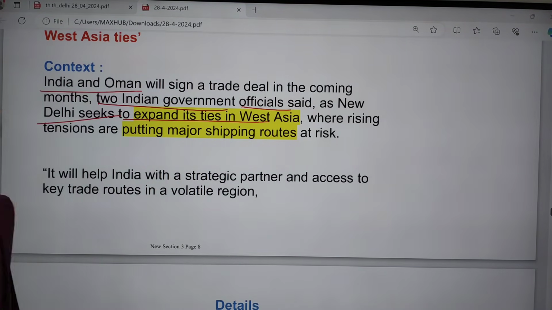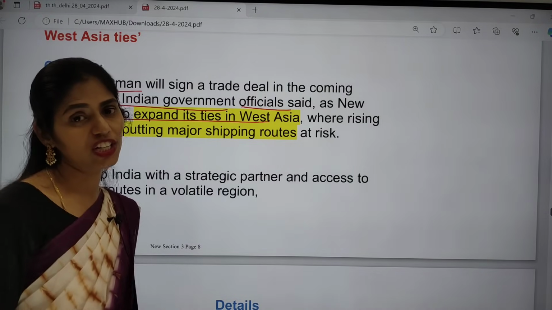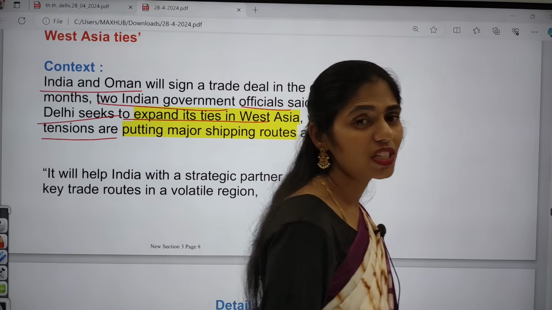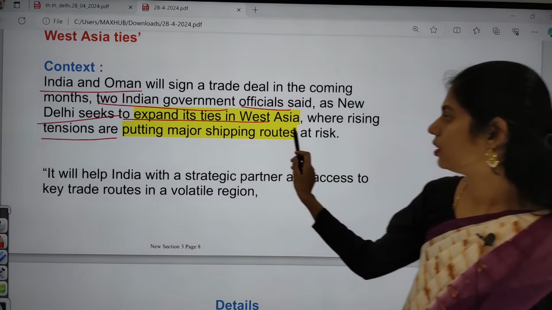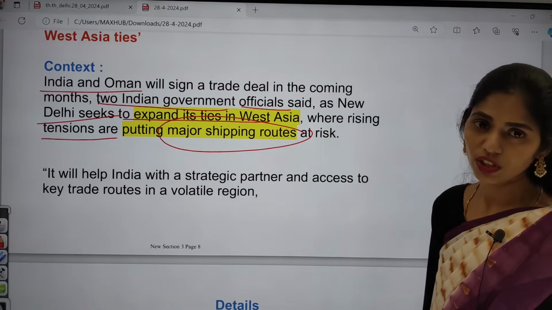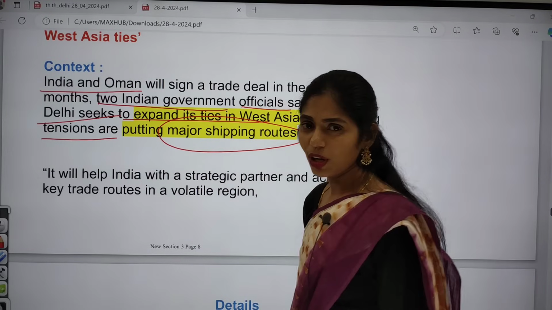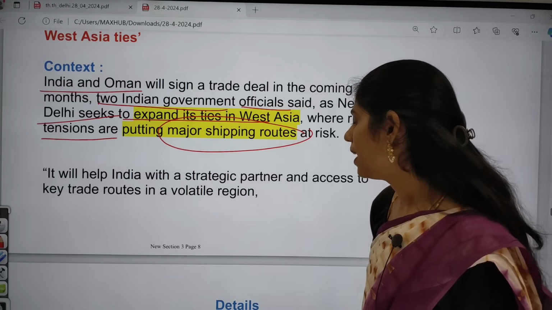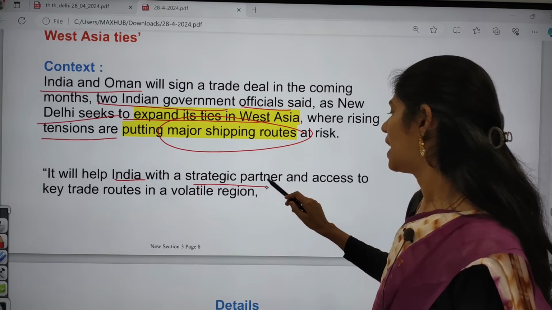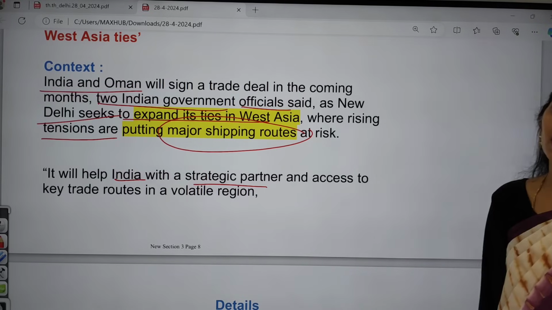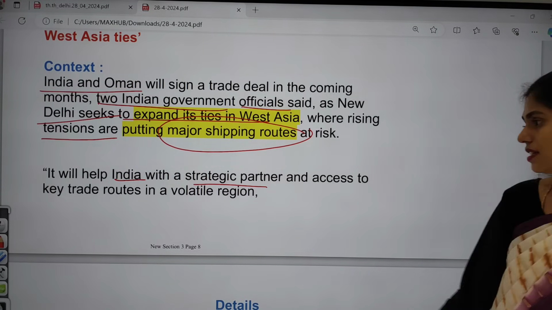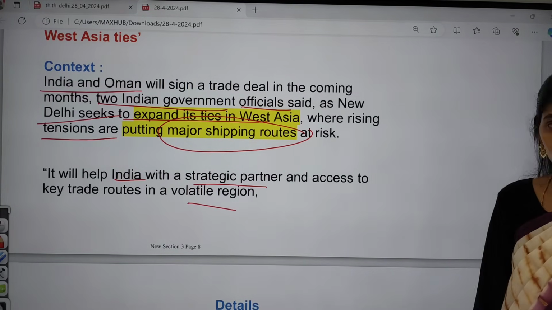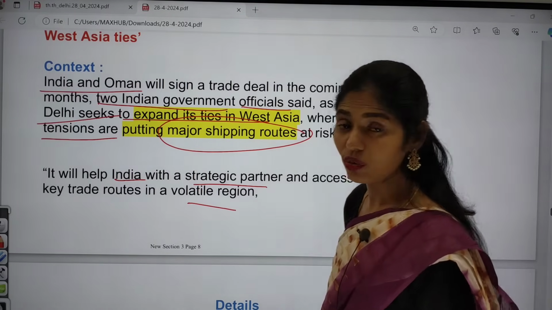Our country wants to expand its ties in West Asia because of increasing tensions, and because of the increasing tensions in West Asia, there is going to be a negative impact on major shipping routes, for example the Strait of Hormuz. And because of this agreement between India and Oman, it will help India with a strategic partner, and it will also help India access important trade routes in this highly unstable, volatile region.